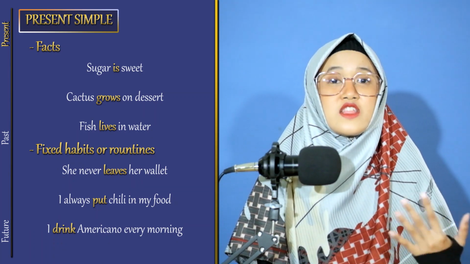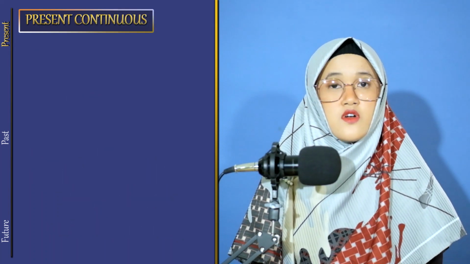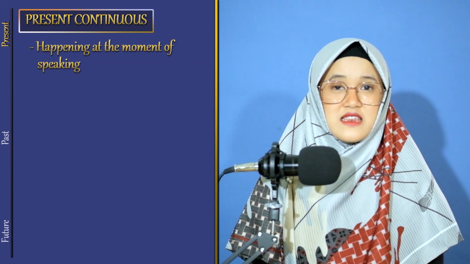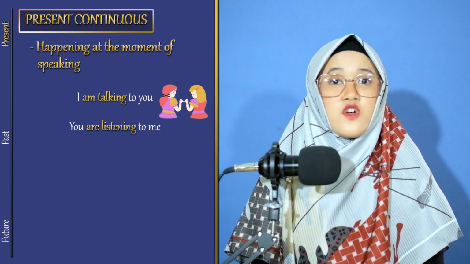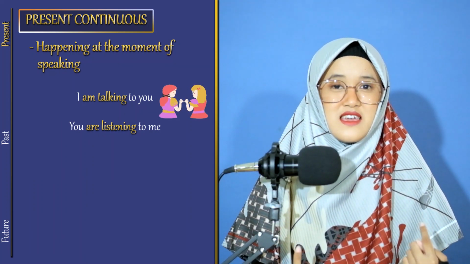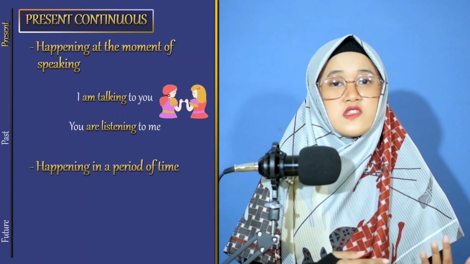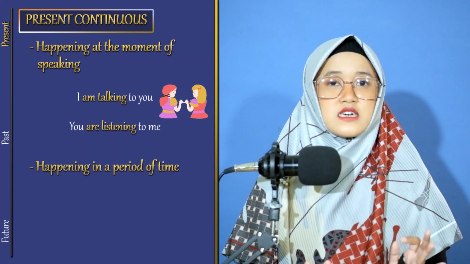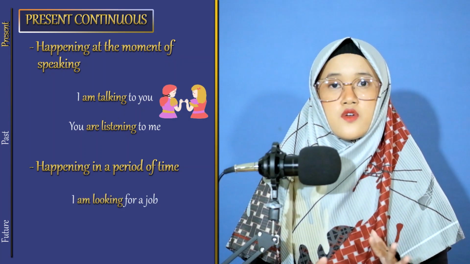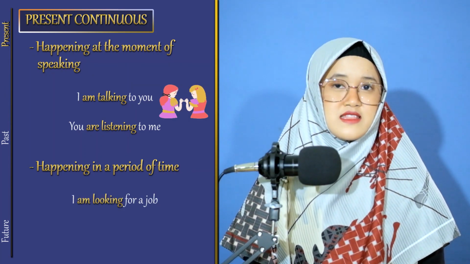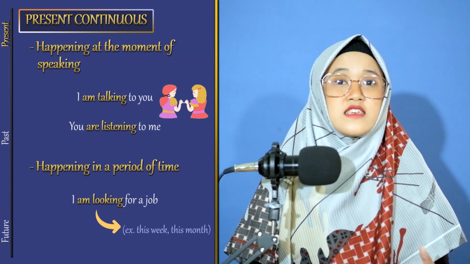So, when can we use the present continuous? The present continuous tense is used to talk about things that are happening at the moment of speaking. I'm talking to you. You are listening to me. Or the present continuous tense can be used to describe something that is currently happening in a period of time. I'm looking for a job. It means in a period of time, like this week or this month.